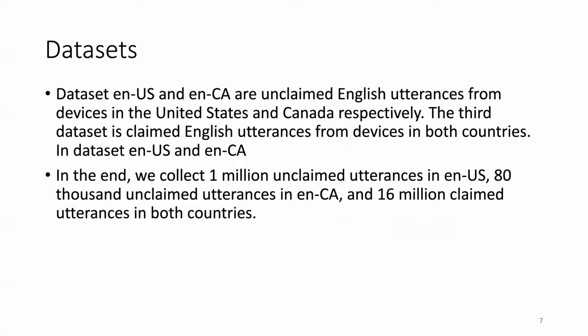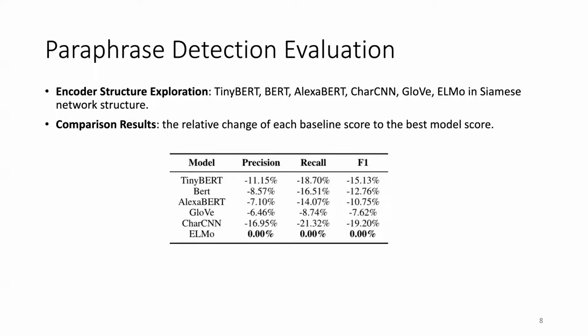The dataset we use contains two datasets. One is from the ENUS, and one is from the ENCA. Those are unclaimed English utterances from devices in the United States and Canada. There is another third dataset for the claimed English utterances. So we generate the claimed utterance dataset from the devices in both countries. And in the end, we have 1 million unclaimed utterances in ENUS and 80,000 unclaimed utterances in ENCA.